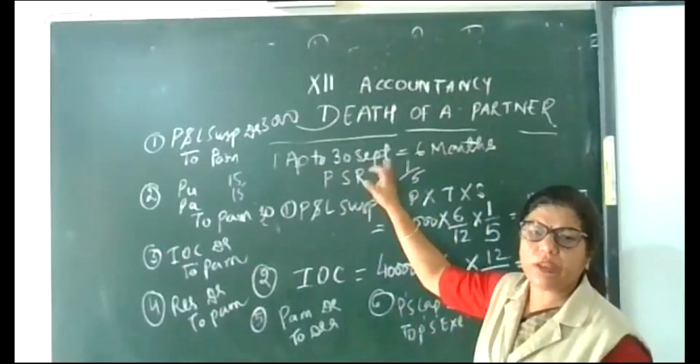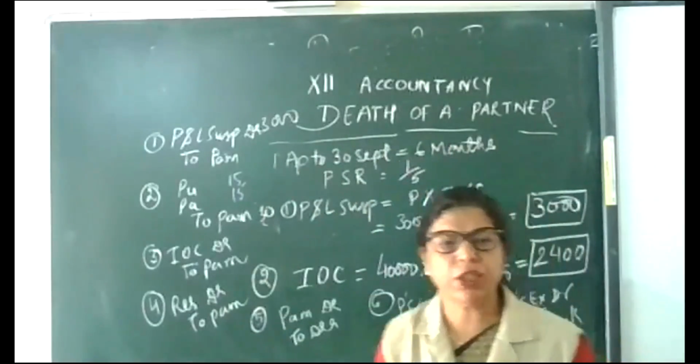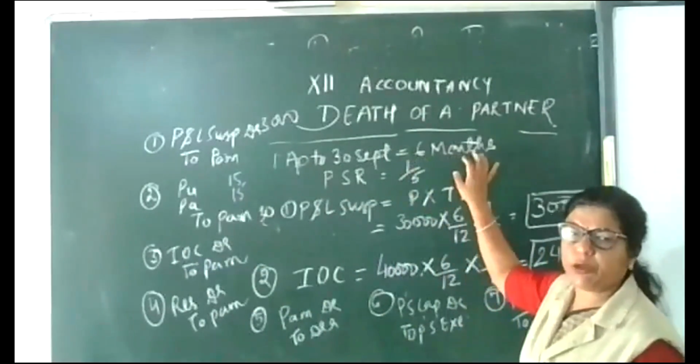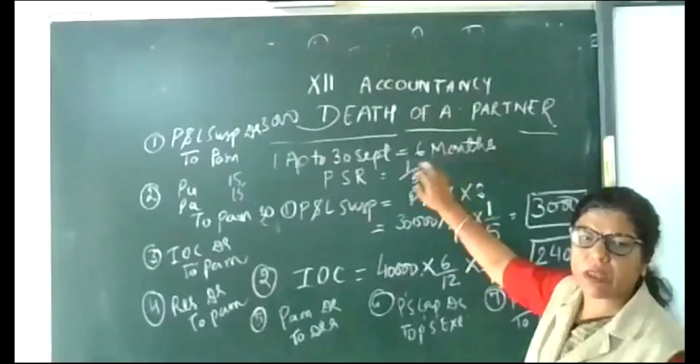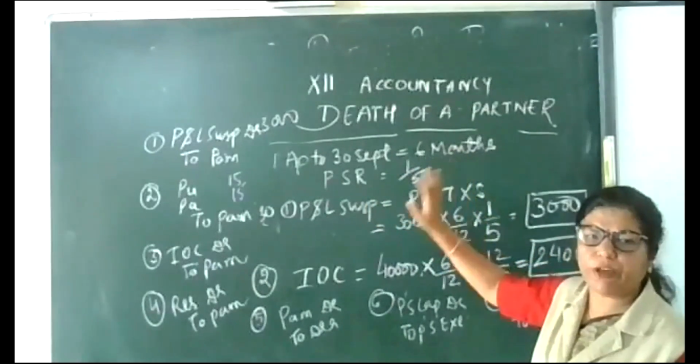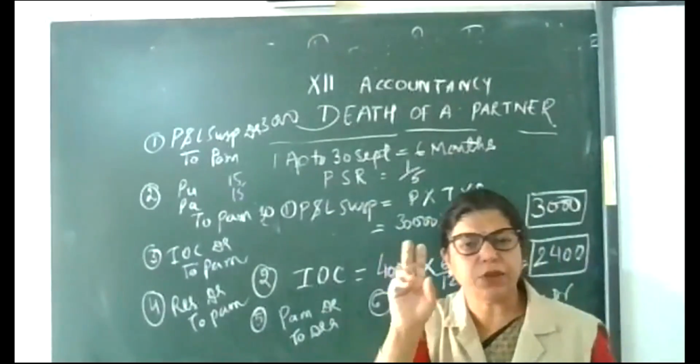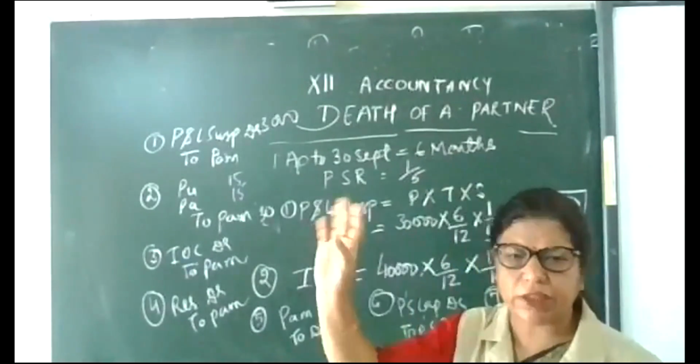1st April to 30th September. Why up to 30th September? Because that partner died on 30th September. So that will be for 6 months. Profit sharing ratio is 1/5. Now we have to calculate two things. Be careful. These two things will make the change.